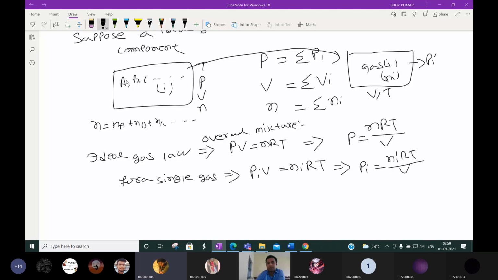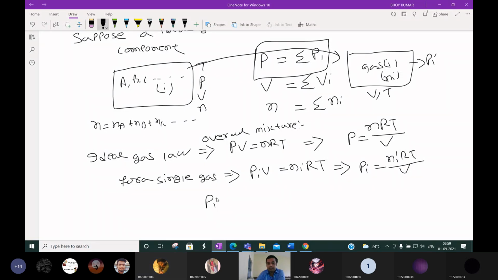Suppose A, B, C form a gas mixture, and we know that total pressure P is equal to the sum of individual pressures. So how do we calculate P? From the ideal gas law, PV is equal to nRT, so P is equal to nRT by V. Then Pi we have to calculate. Pi is the pressure of an individual gas component at the same volume and same temperature, as mentioned in Dalton's law. So at the same volume and temperature, PiV is equal to NiRT. Then Pi is equal to NiRT by V.